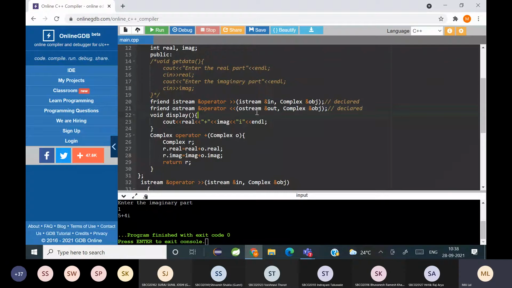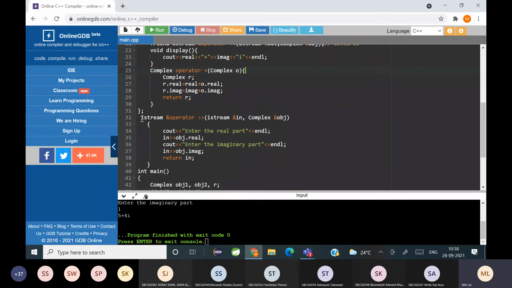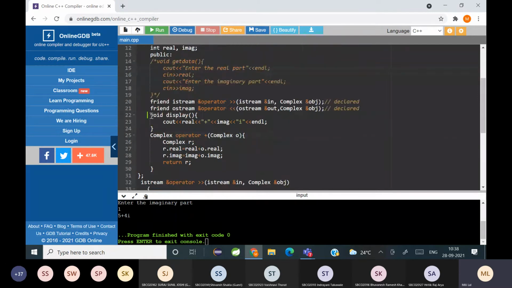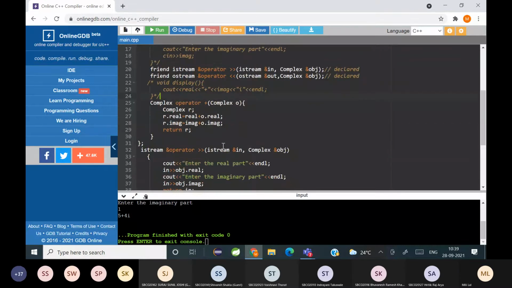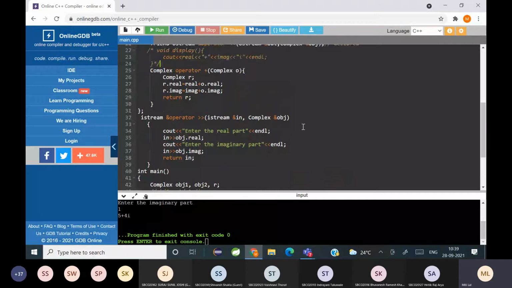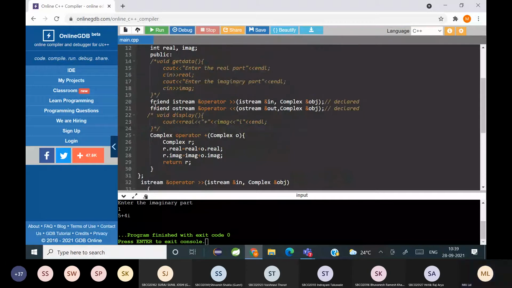You can give any variable name, and the other object is going to belong to our class. Okay, and I will comment this statement of display.